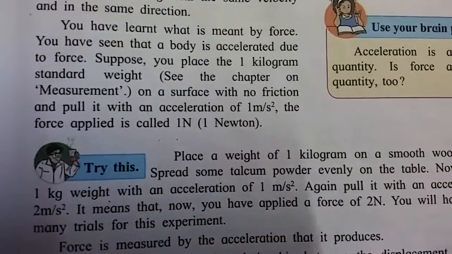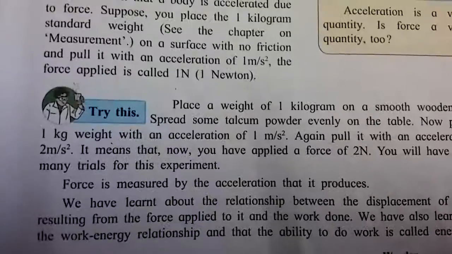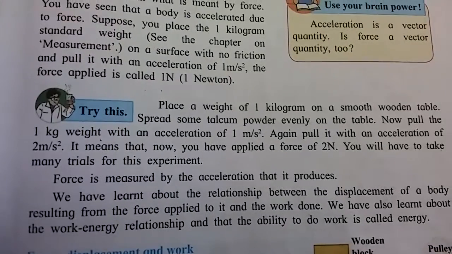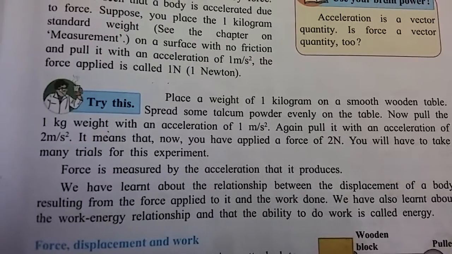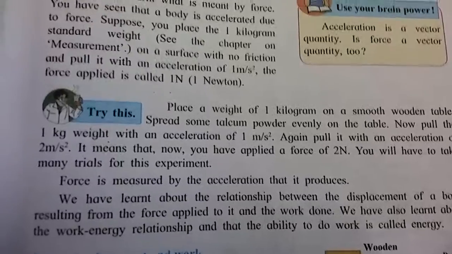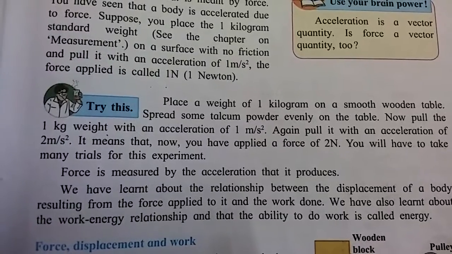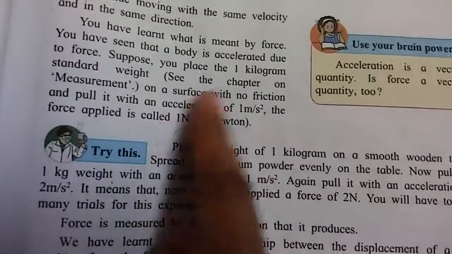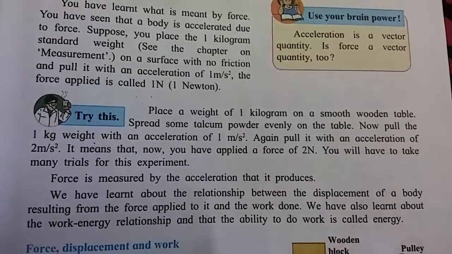Suppose you are pulling a 1 kilogram weight. Then how much force do you need? 1 Newton of force. Try this. Place a weight of 1 kilogram on a smooth wooden table. Spread some talcum powder evenly on the table. Pull the 1 kg weight with an acceleration of 1 meter per second square. Again pull it with an acceleration of 2 meters per second square. Now you have applied a force of 2 newtons. For 1 kilogram we required 1 Newton of force, and here for 2 kilograms we required a force of 2 newtons.